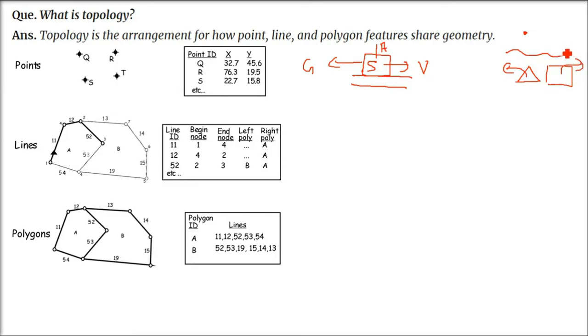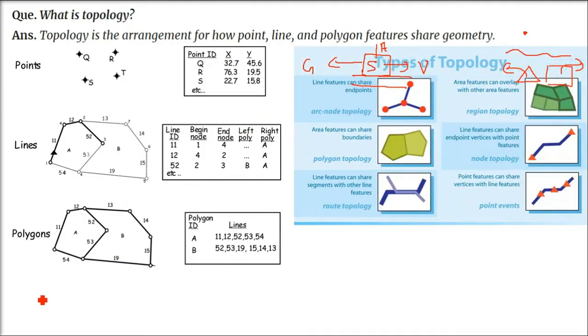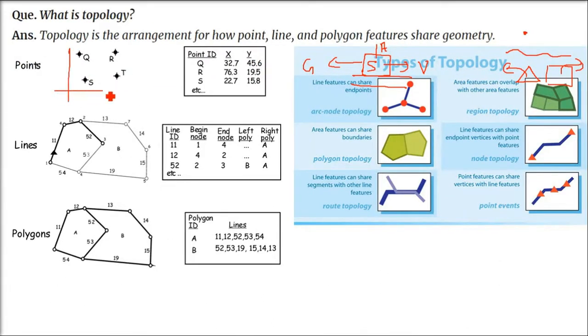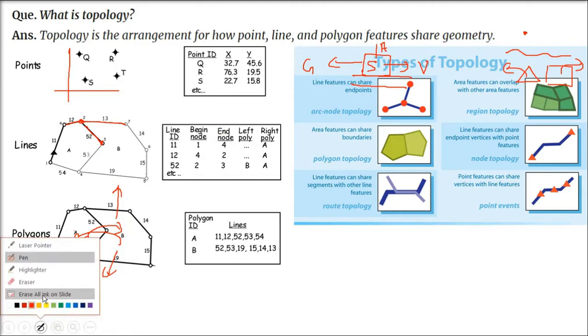But before this, let me tell you about these geometric figures, for example points, lines, and polygons. Which point is related to which point, or which point is related to, say, three points? The point has a certain value, that is the x and y coordinate with reference to some coordinate system. Similarly, we have a line. What is the beginning node? What is the end node? Which is the polygon to the left? Which is the polygon to the right? These polygons have different lines. Which lines are combining? After A, which is coming, B? Or if polygon A is connected to which all polygons? This is the topology.